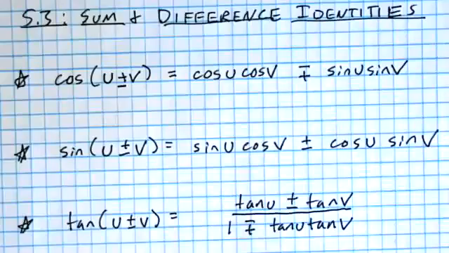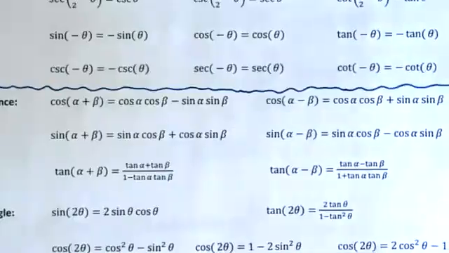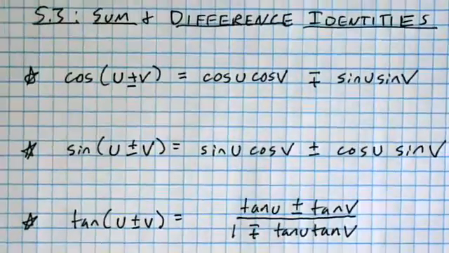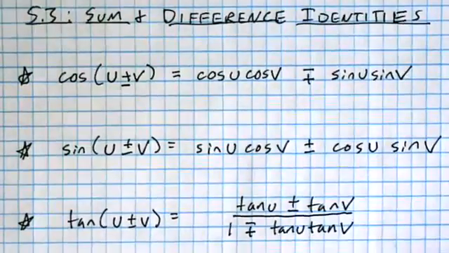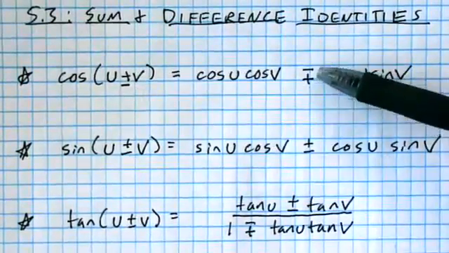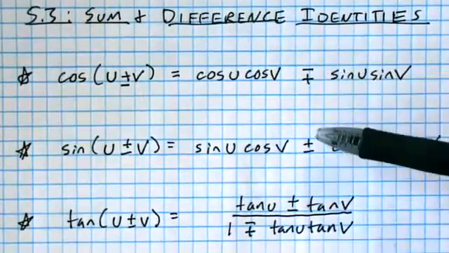So we're getting into 5.3 sum and difference identities. On our super fun sheet, these are actually split up into 6 different identities, but the book presents them this way. I know you guys have seen plus or minus before, but have you ever seen minus or plus before? There is a small difference between them.